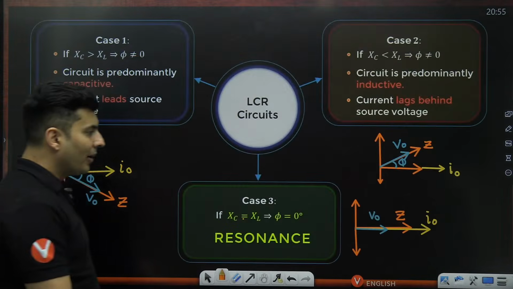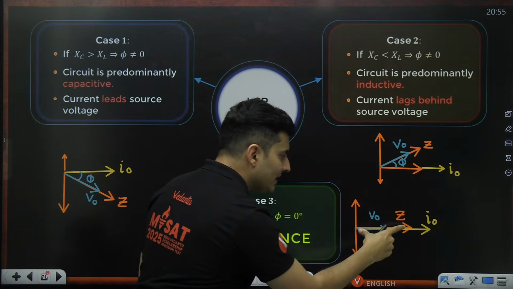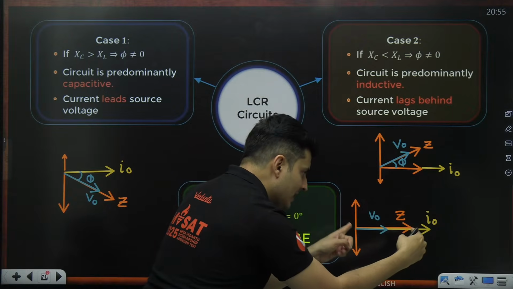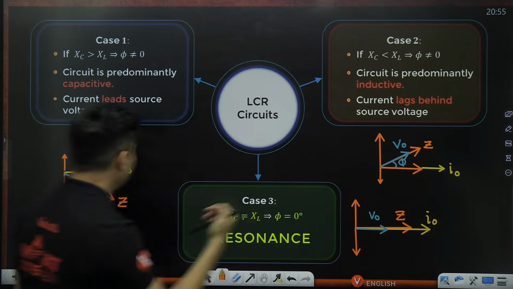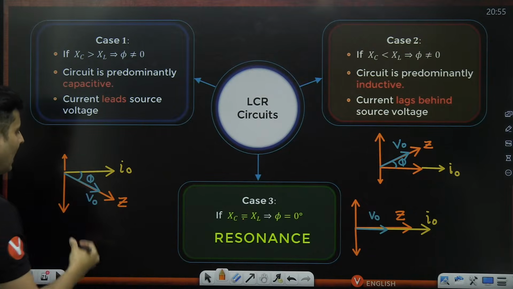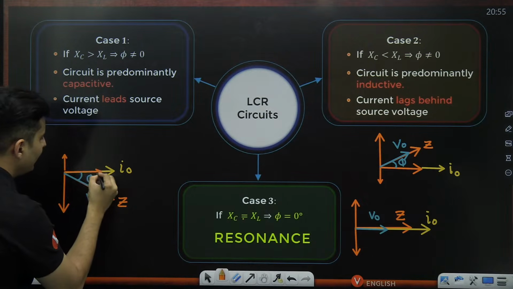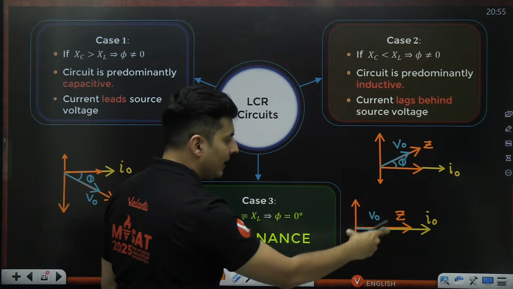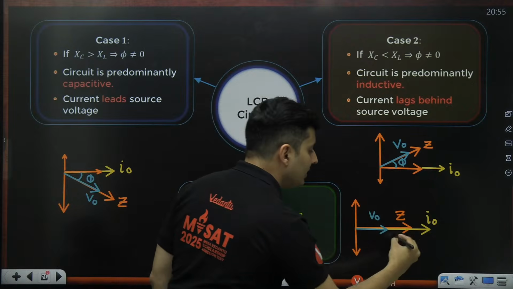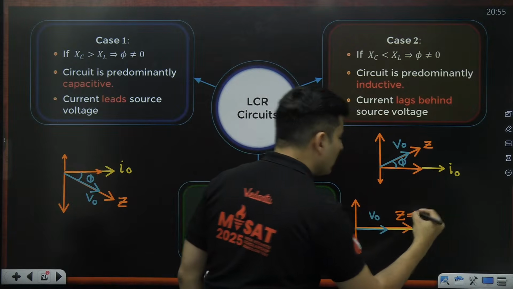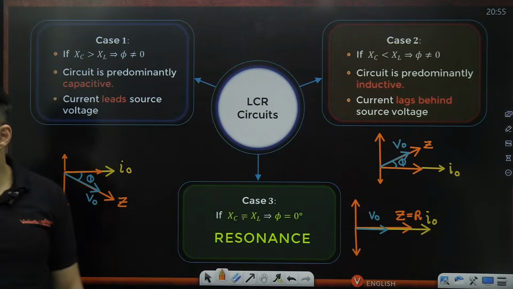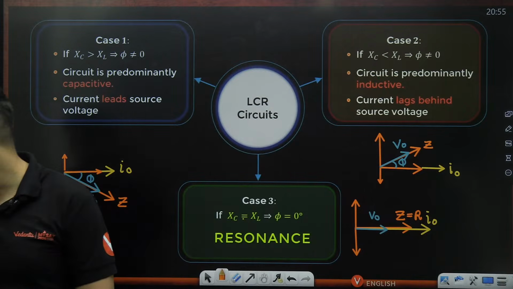That's why over here I have shown Z exactly matching with the resistance. Earlier Z was at an angle with the resistance. Now it is no longer at an angle. It is the resistance also. So Z is actually equal to R. Think about it.